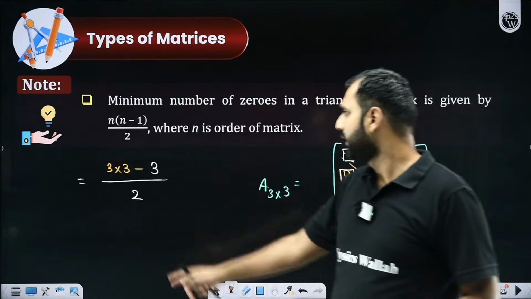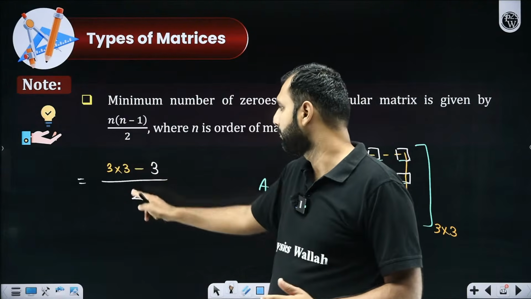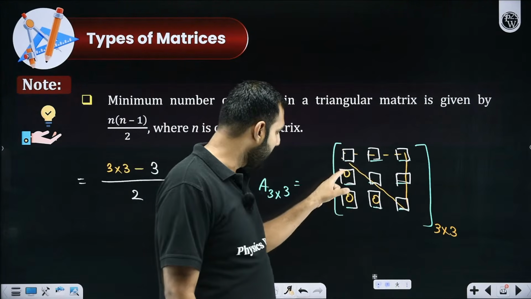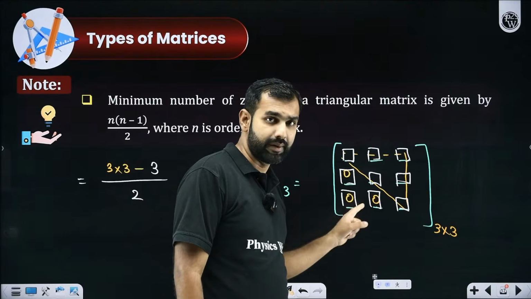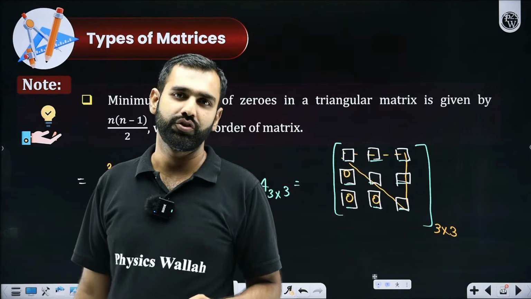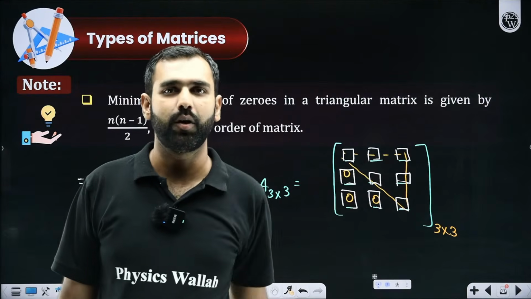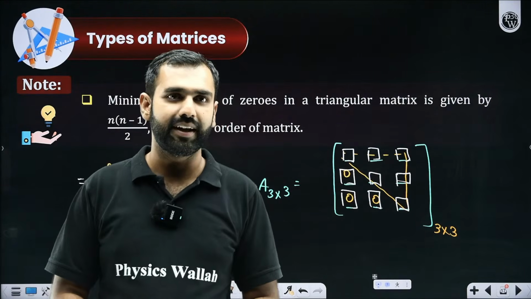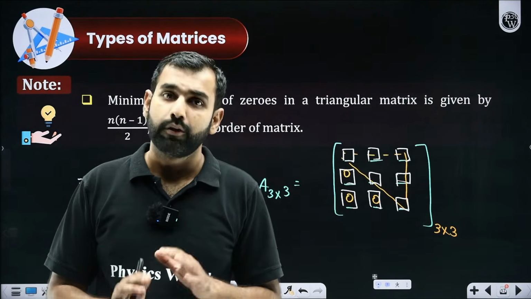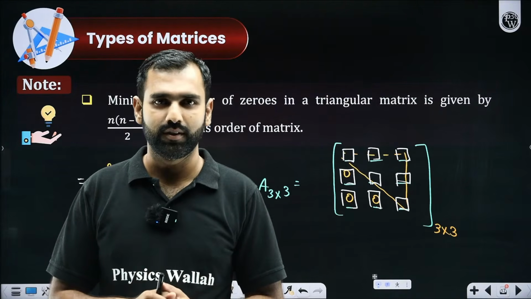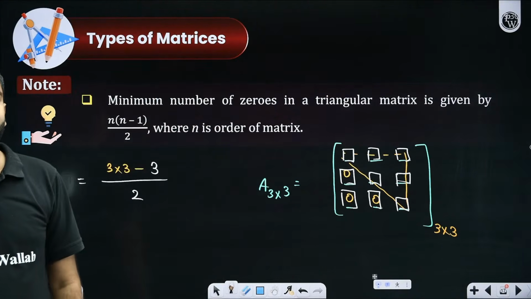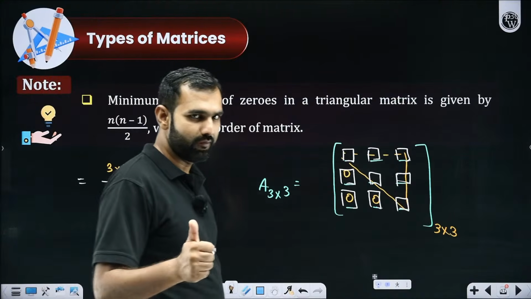If you didn't get it: 9 minus 3, 6 by 2, 3. I need at least 3 zeros at these positions to make it a triangular matrix. Has everyone understood that definition, or shall I repeat it? Are we clear on this? Everybody with me?